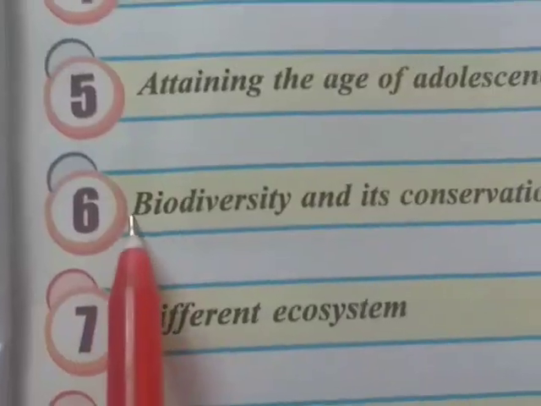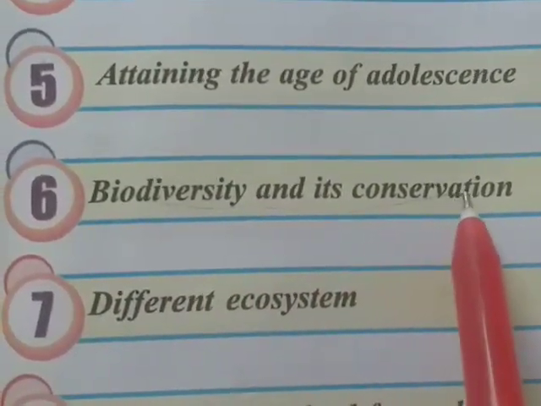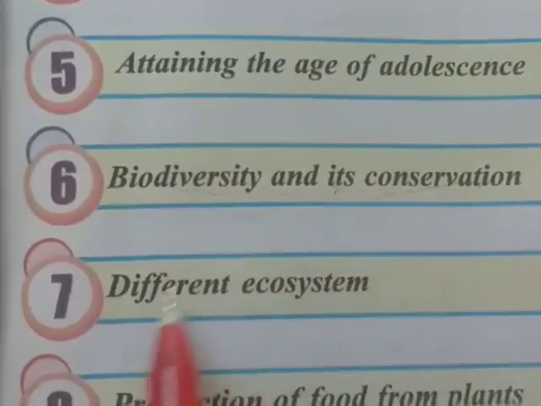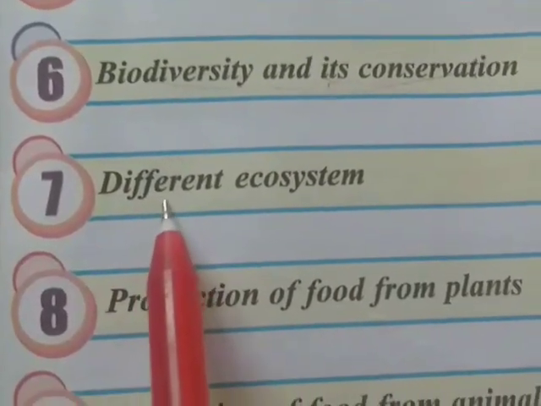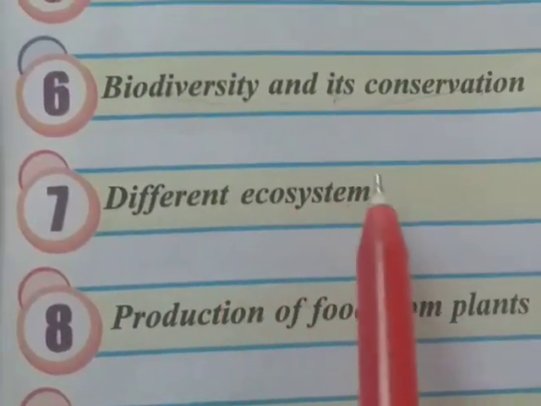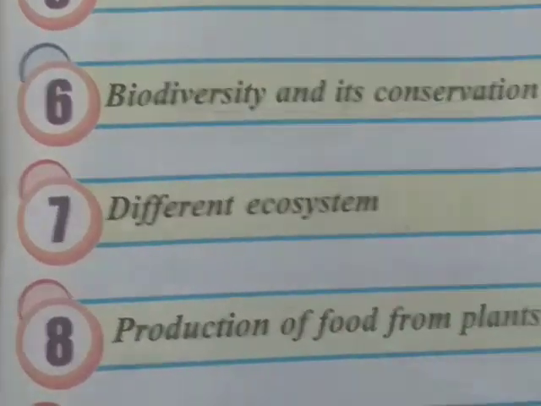Okay children, chapter 6, biodiversity and its conservation, is completed. In our next class, we are going to start chapter 7, different ecosystems. Okay children, thank you.